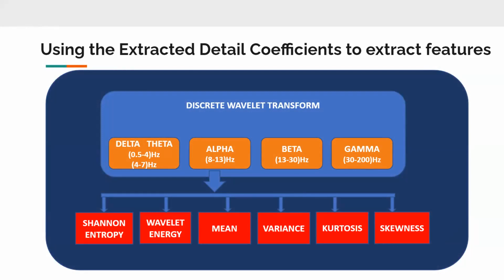These detail coefficients are then used to calculate various features that represent the signal characteristics. We extracted the mean, variance, Shannon entropy, log energy entropy, kurtosis, and skewness for each detail coefficient. However, we came to the conclusion that Shannon entropy and wavelet energy are the best features for emotion detection. So basically, Shannon entropy quantifies the uncertainty in the EEG signal, and wavelet energy reflects the distribution of the principal lines, wrinkles, and ridges in different resolution.